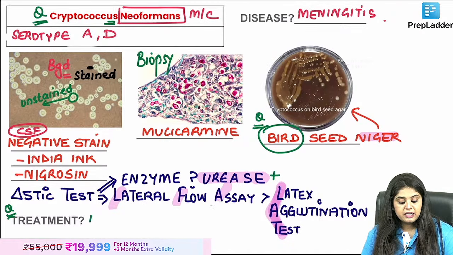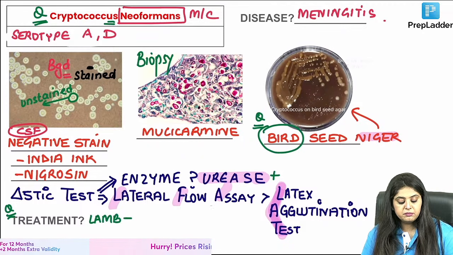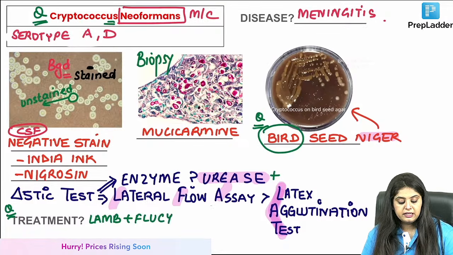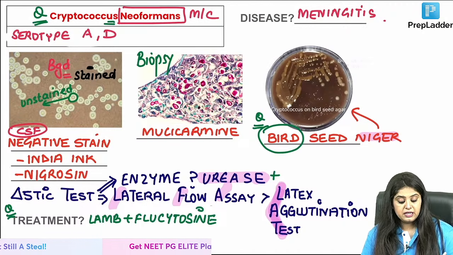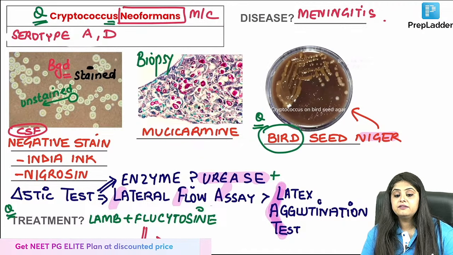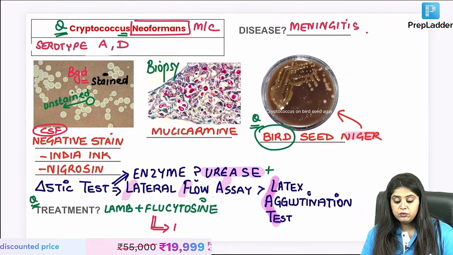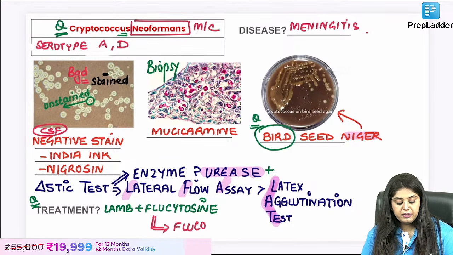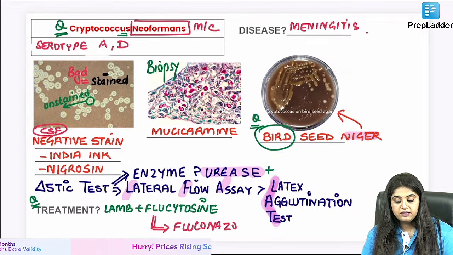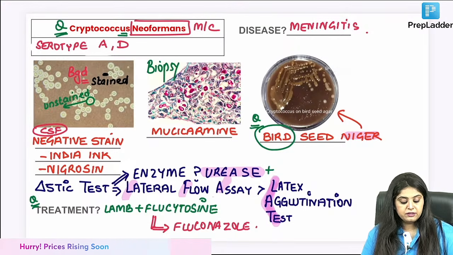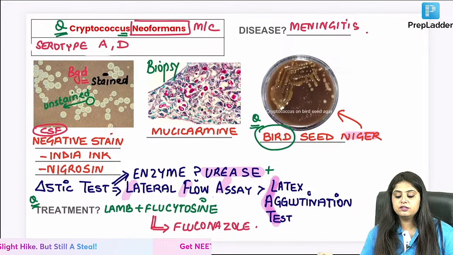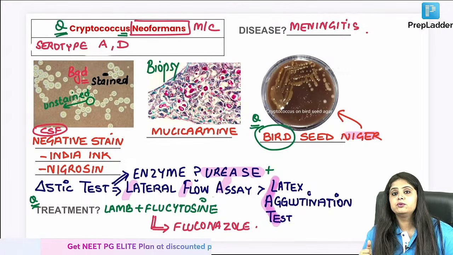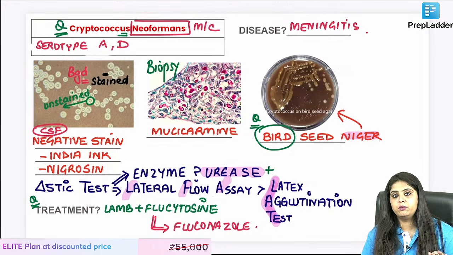What is the treatment? It is liposomal amphotericin B plus flucytosine. Yes, that is liposomal amphotericin B plus flucytosine. यहाँ तक तो question आया, but this is the initial therapy that is given. In fact, when you go through medicine, they will say that in the later stages, fluconazole is also given. In the later maintenance stages, fluconazole is also going to be given. So liposomal amphotericin B plus flucytosine तक ही question आता है, but in the later stages followed by fluconazole. That is the complete treatment that I want to tell you.